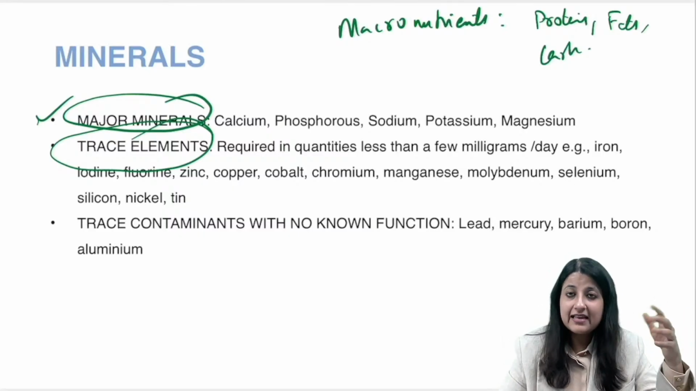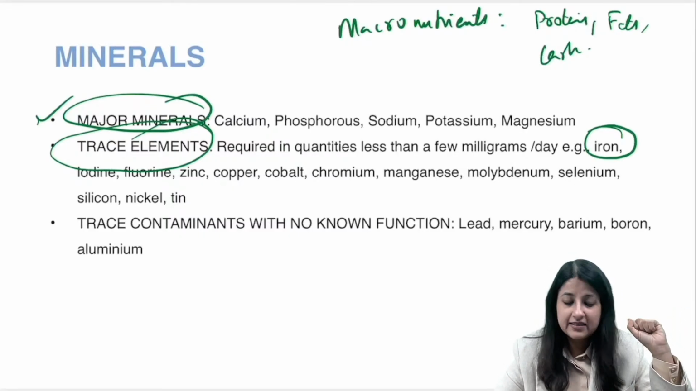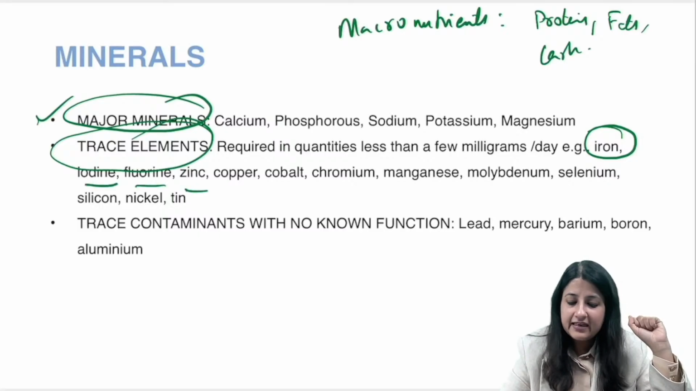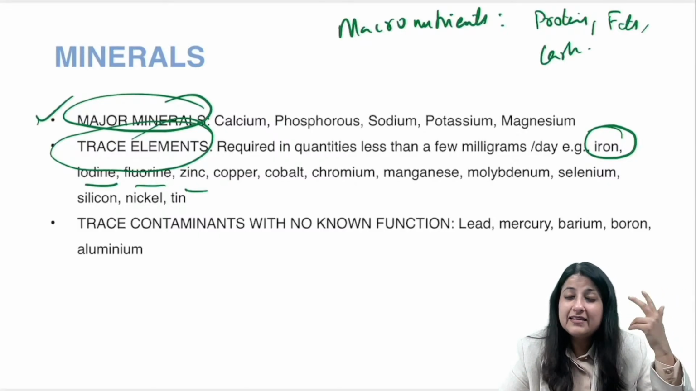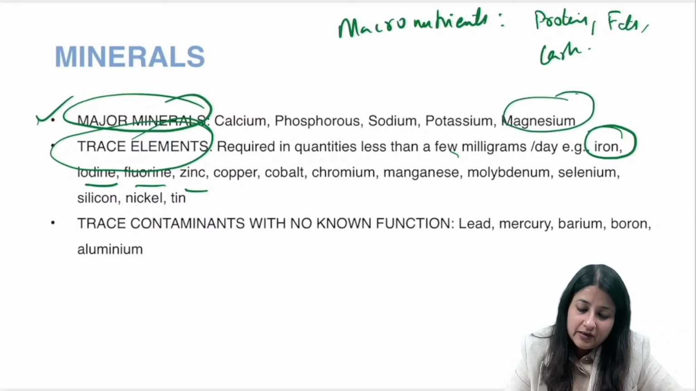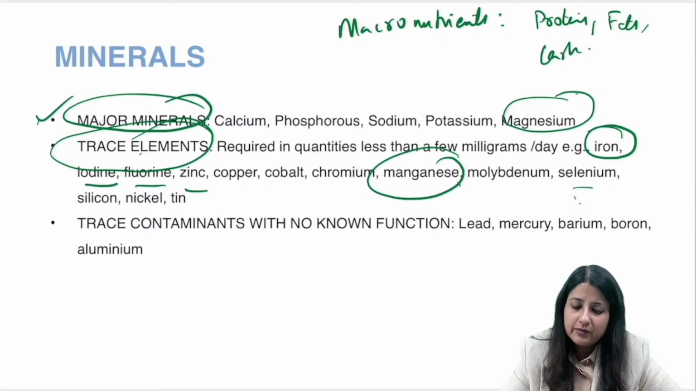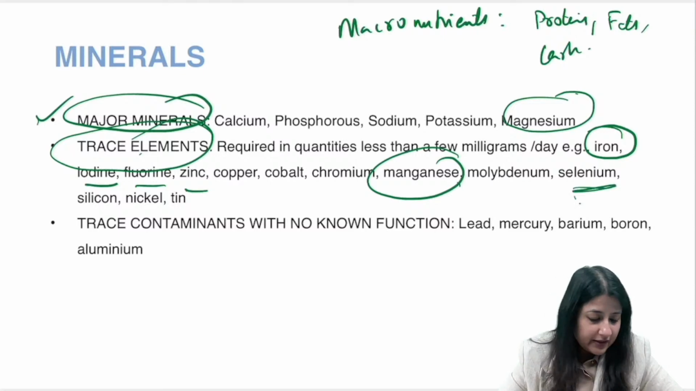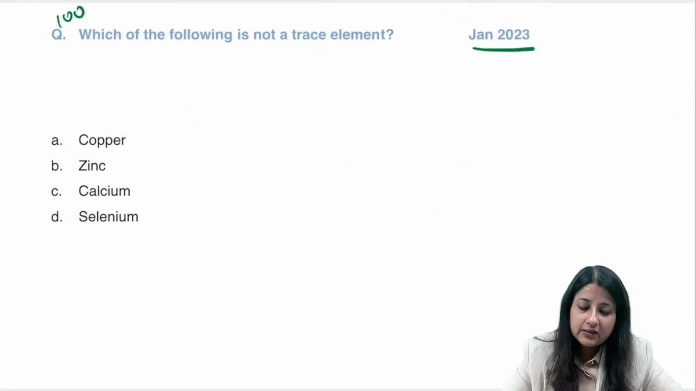Okay, they are trace, but they are very important for MCQs, like iron बहुत important है MCQ बेस के लिए, आयोडीन, फ्लोरीन, जिंक, ये तो आना ही है। ठीक है, कॉपर है, कॉपर, कोबाल्ट, क्रोमियम। मैग्नीशियम इज अ मेजर मिनरल, मैंगनीज इज अ trace element. Okay, and you can also remember one, selenium. But you will remember the major minerals guys. यहाँ पे क्या पूछा था? Not a trace element, so it is calcium.